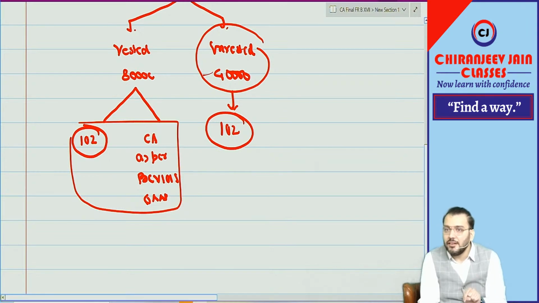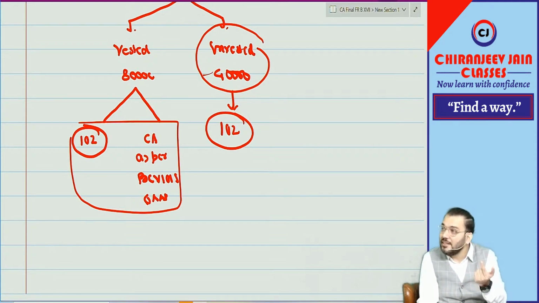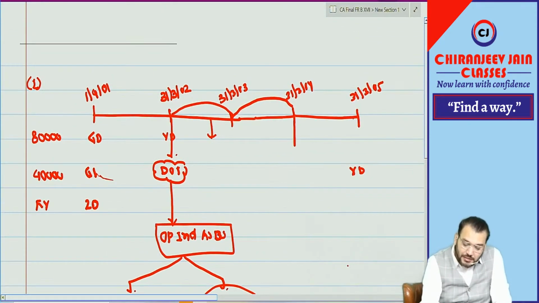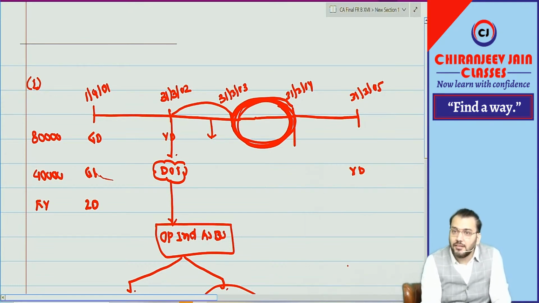It means there is some error, and if there is an error, it needs to be rectified as per Ind AS 8, by applying retrospective restatement.